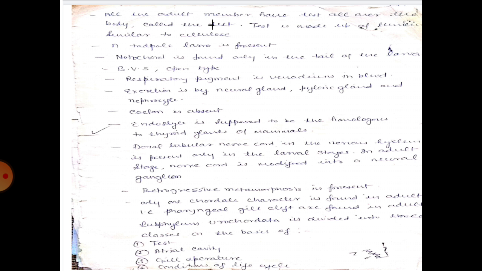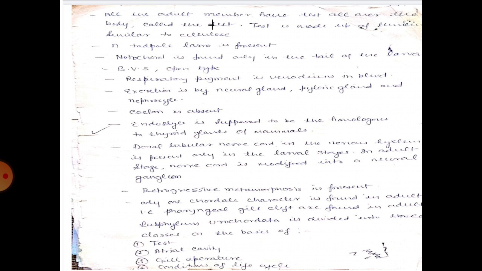Now, the second subphylum, that is Urochordata or Tunicata. Uro means tail; in this type of chordate animal, the notochord is present in the tail region. These are marine, free living, swimming or attached to rocks. Adults are normally fixed and the larva is free swimming. All the adult members have a test all over the body called the tunic.